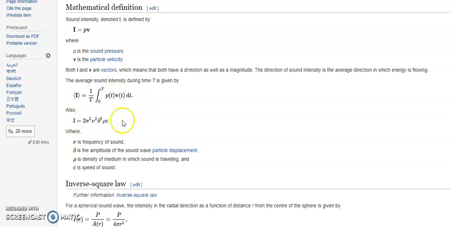Then you get the formula I = 2 pi square v square delta square rho c, where v is the frequency of the sound, delta is the amplitude of the sound wave particle displacement, rho is the density of the medium, and c is the speed of sound. Putting in all these values gives the sound intensity.